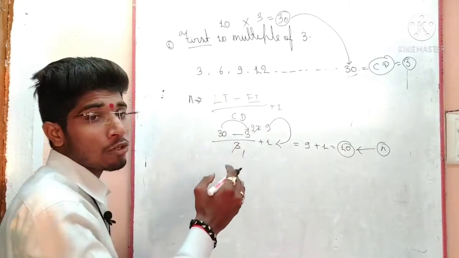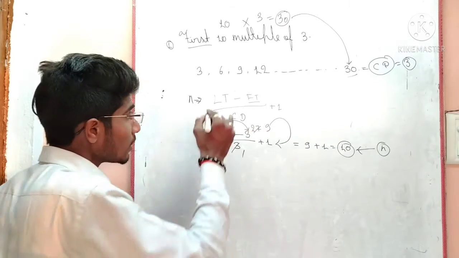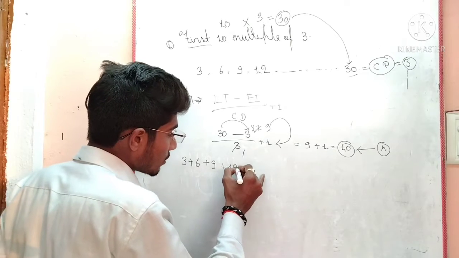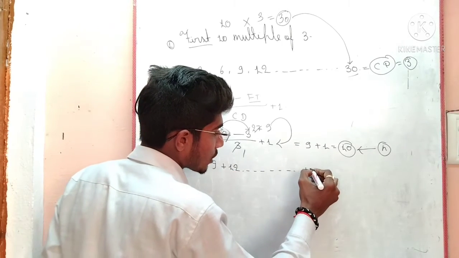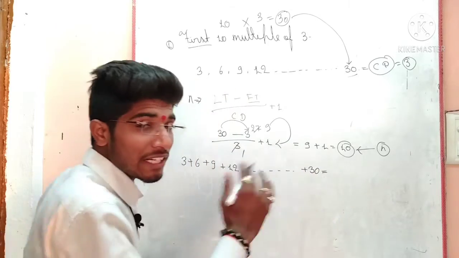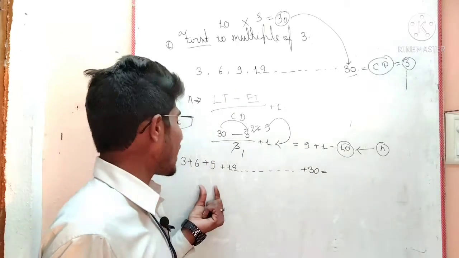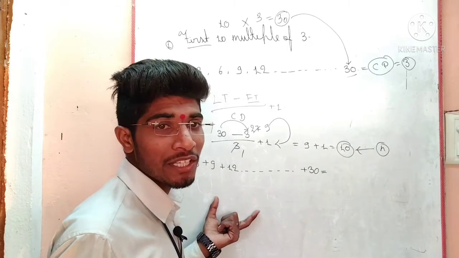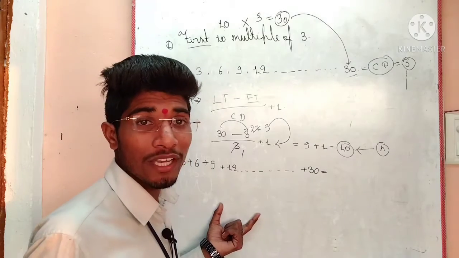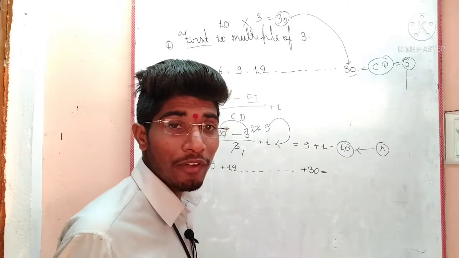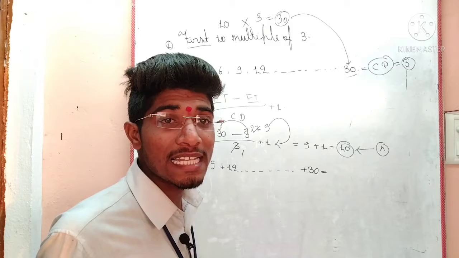How can we find out the sum value of the given numbers 3, 6, 9, 12, up to 30? Understand? Now let's check it. How can we find out the sum value of the given numbers? Whenever I say you have 3 as the starting number and 30 as the ending number, tell me what is the addition value. Can you tell me? No, you will not tell me. In such types of cases, you can find their value. You will check it.